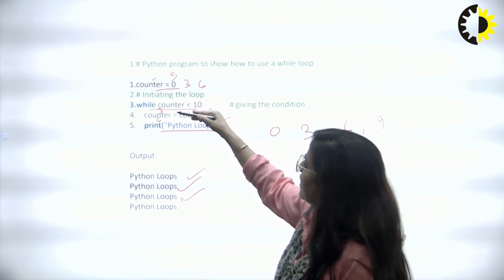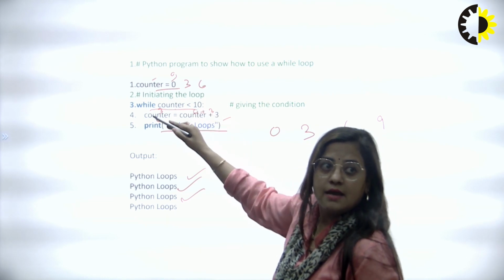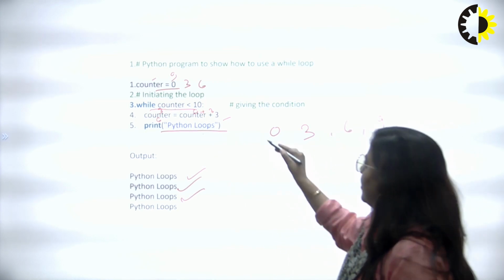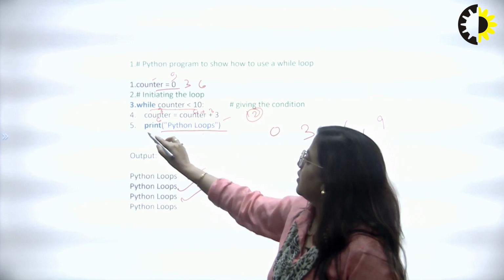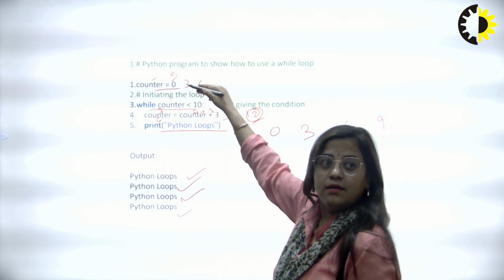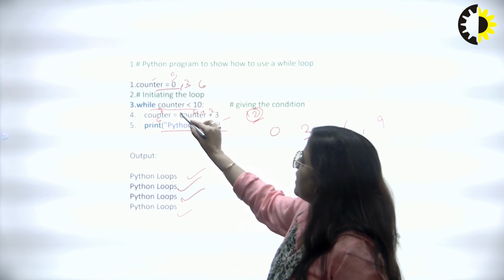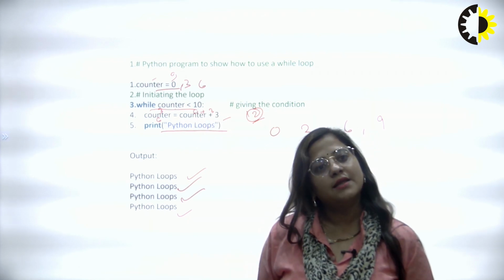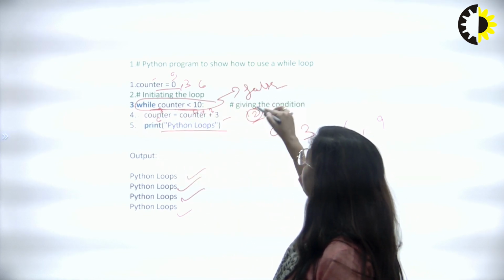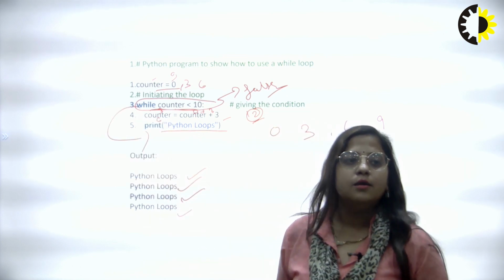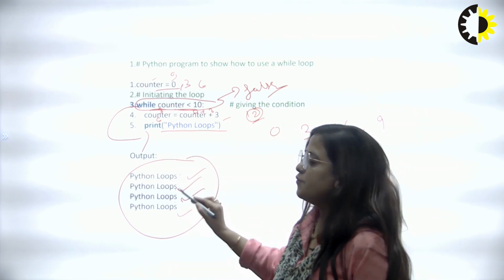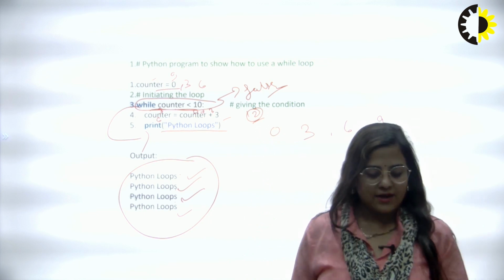Now it comes to this and 9 is less than 10. Yes, and again 9 plus 3 is 12. Now the counter value is 12, but print this Python loop. Again go there and check 12 in the while loop: is 12 less than 10? No, the condition is false here. Now it comes outside the program. So how many times is Python loops printed? 1, 2, 3, 4 times by using the while loop.